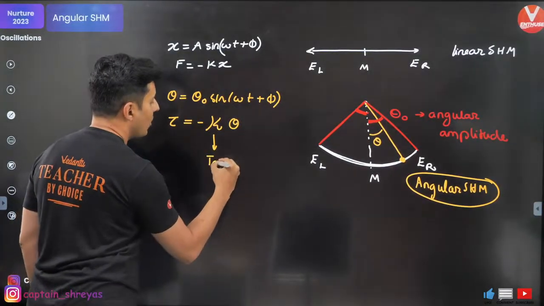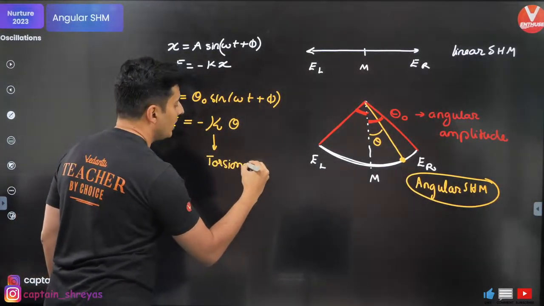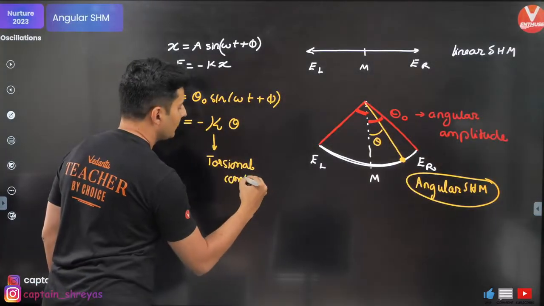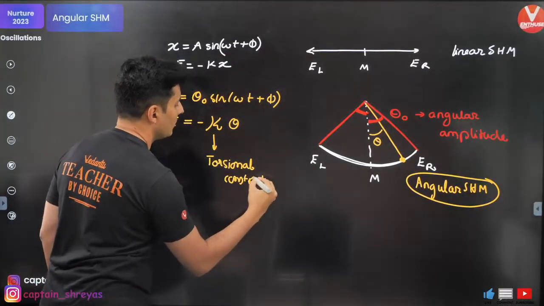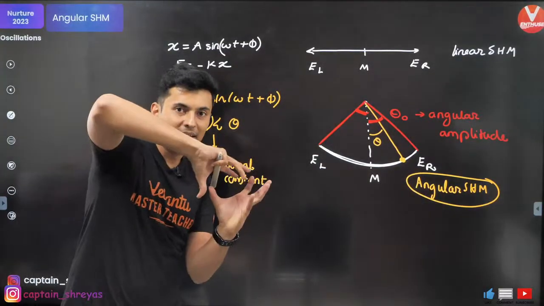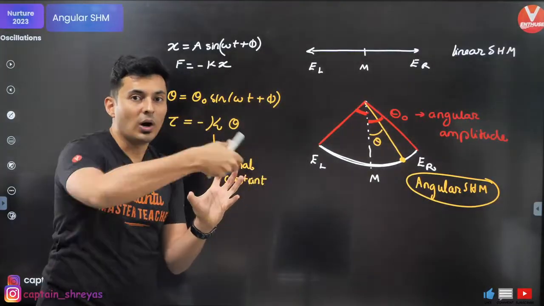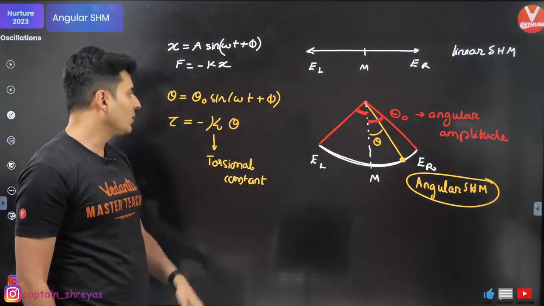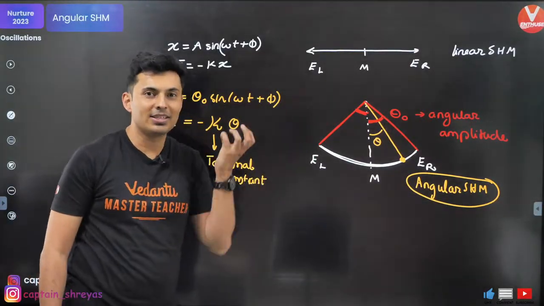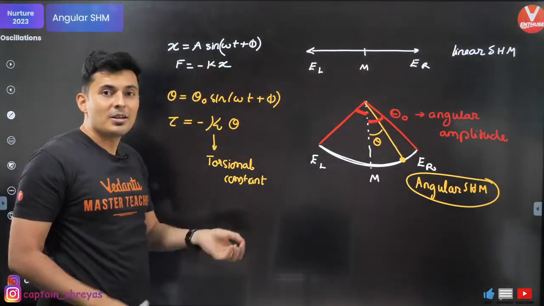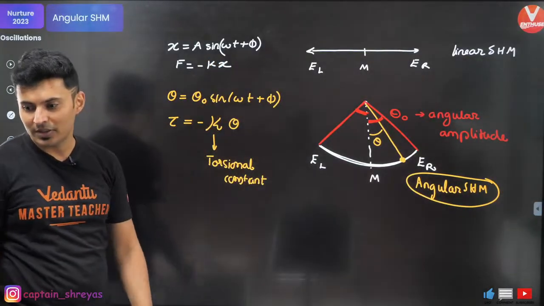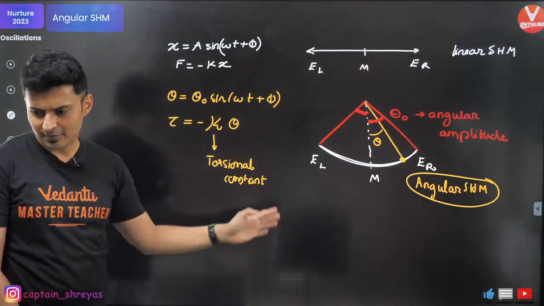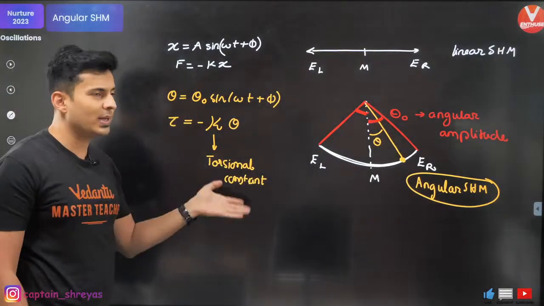This k is called your torsional constant. When you rotate it by theta, how much is the torque proportional to per unit angle? That's your torsional constant. It's like your spring constant, but for angle. It is not tough, you will see that. It's very similar.